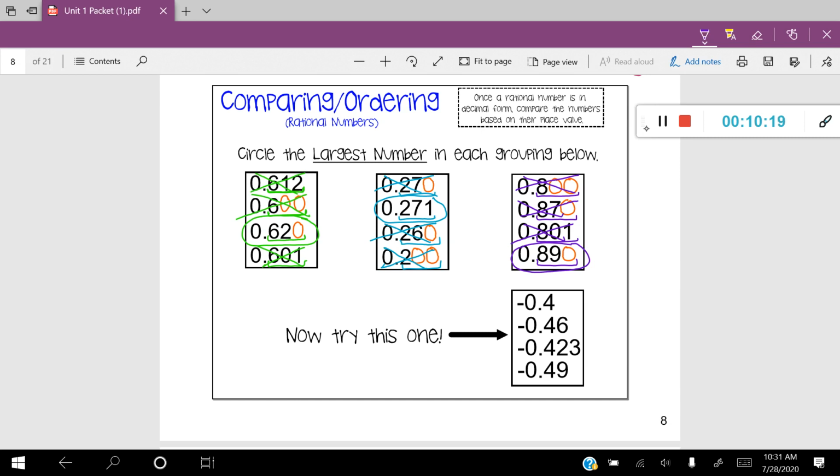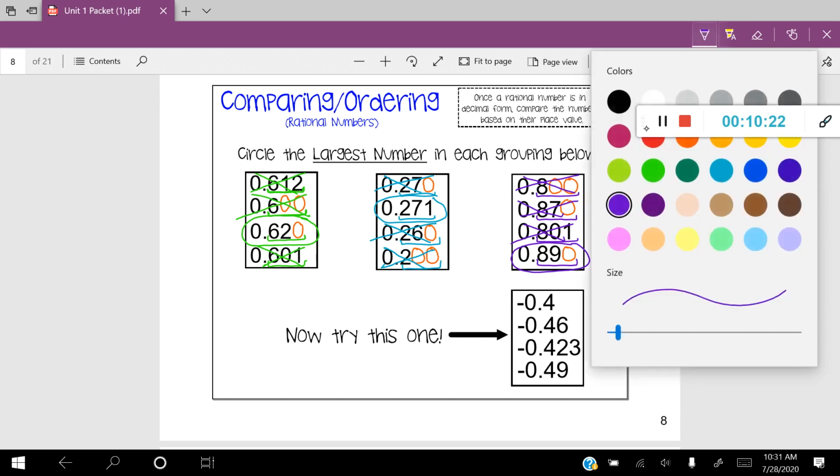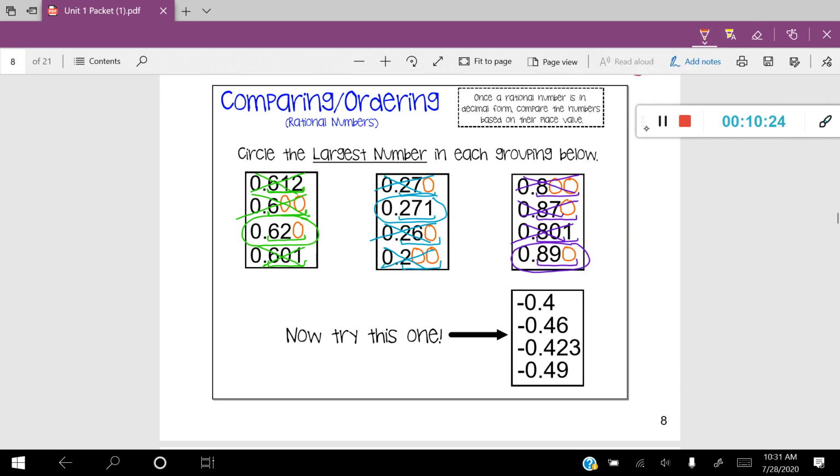Now, let's try a challenging one. Let's try one that has negative numbers. So let's go ahead and first put in our place values. So I'm going to go ahead and put 0, 0. I'm just going to put 1 in the second one, and then I'll put 1 in the fourth one.